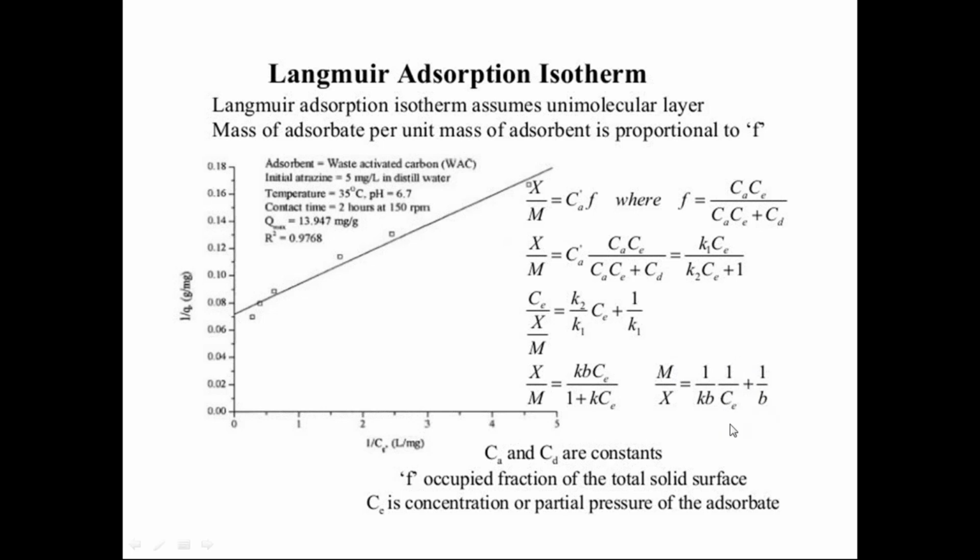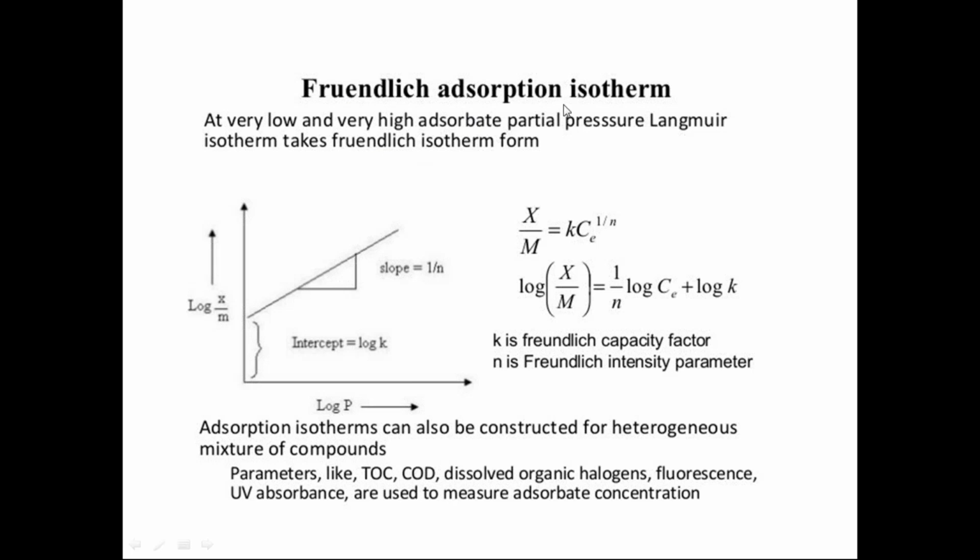Okay. Another one is the Freundlich adsorption isotherm. This is applicable at very low and very high adsorbate partial pressure. The Langmuir isotherm takes the Freundlich isotherm form at very low and very high adsorbate partial pressure, because very low partial pressure means dilute solutions, and very high means one component dominates.